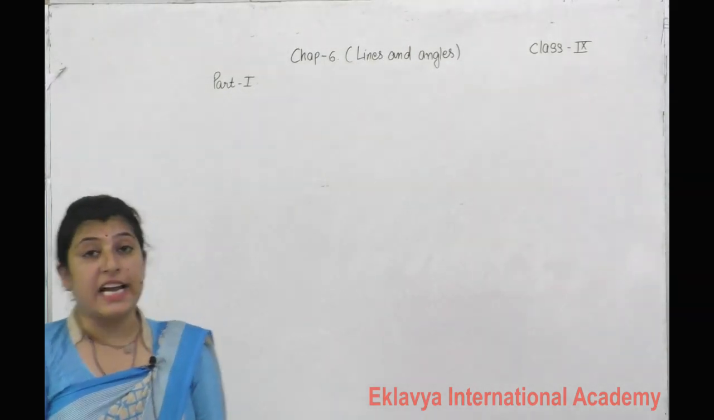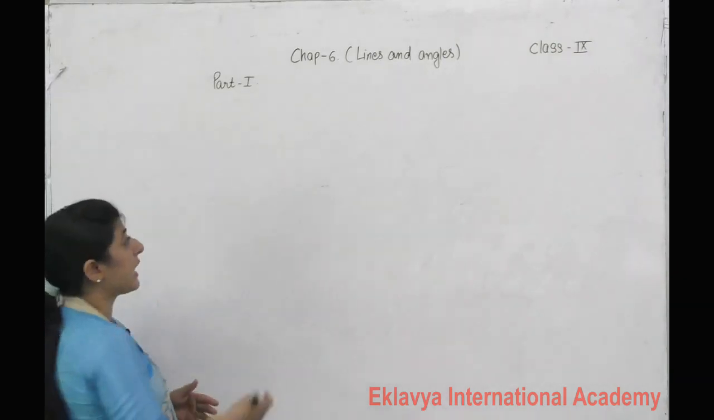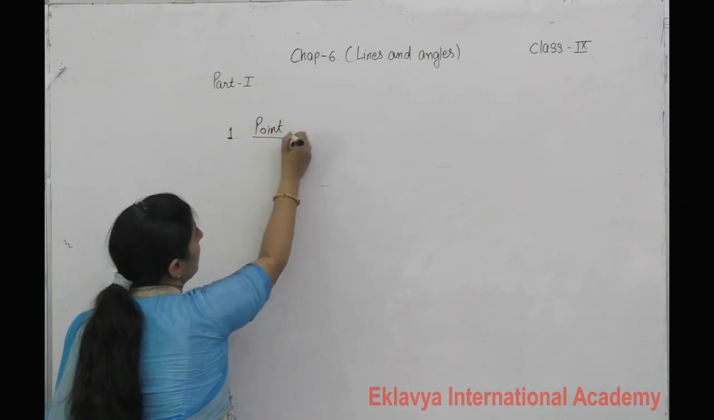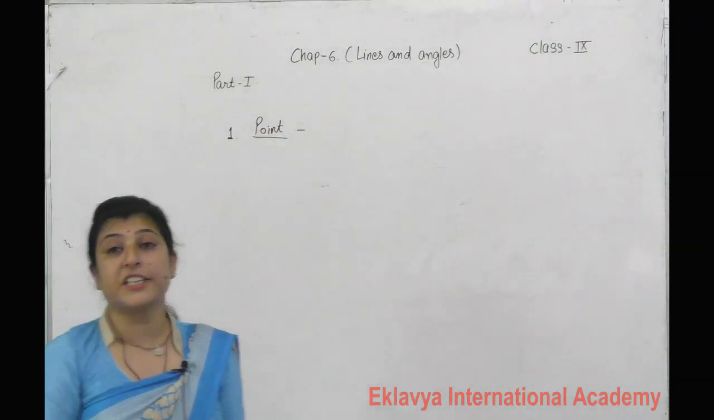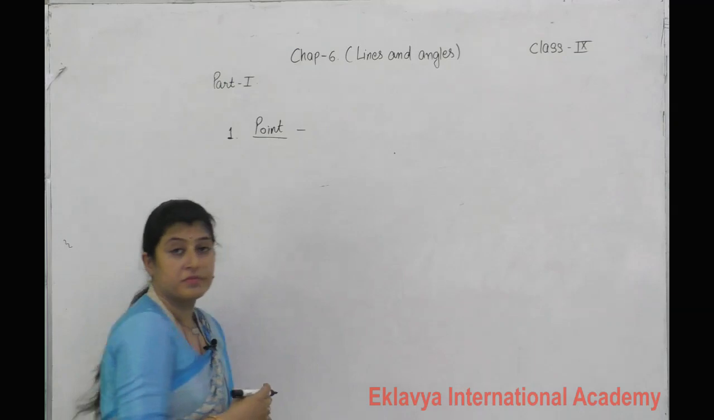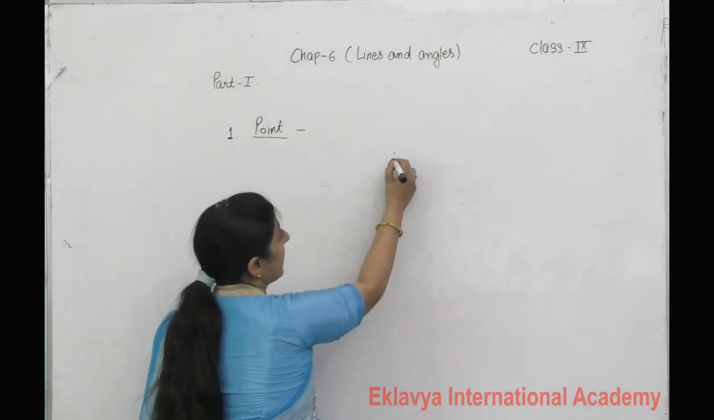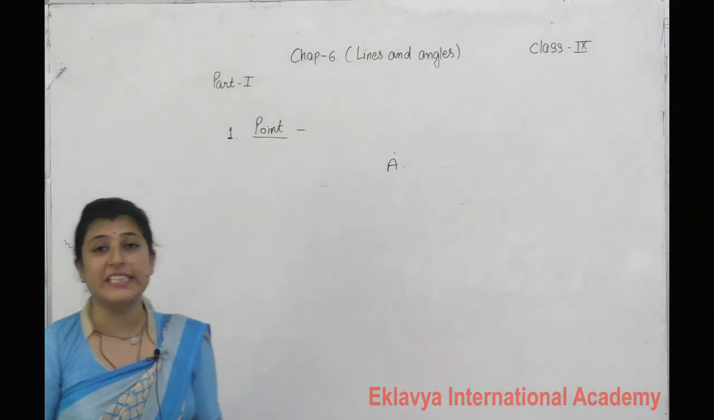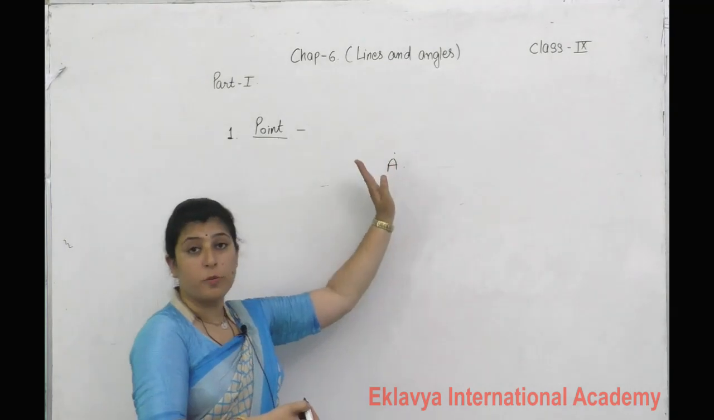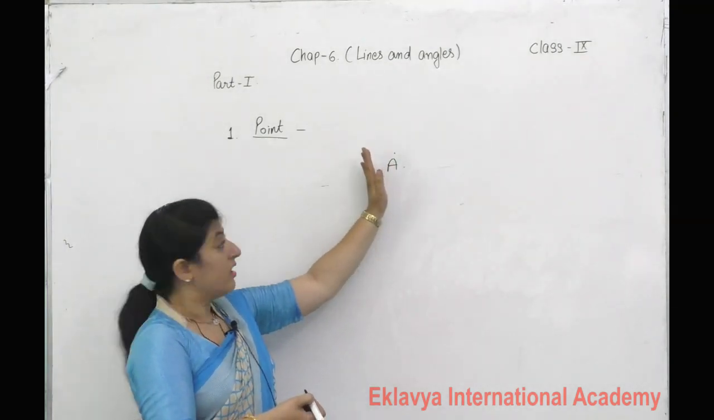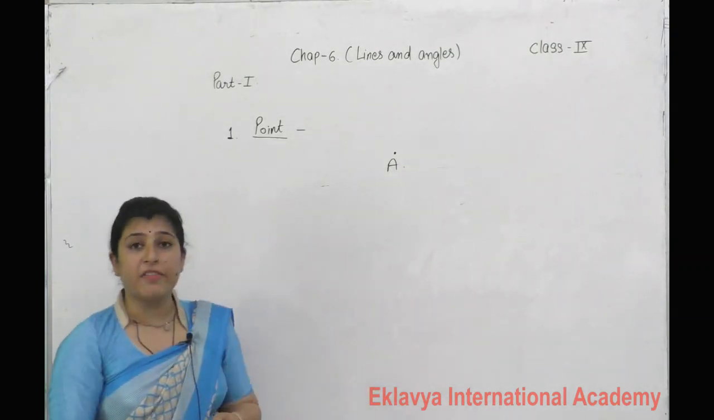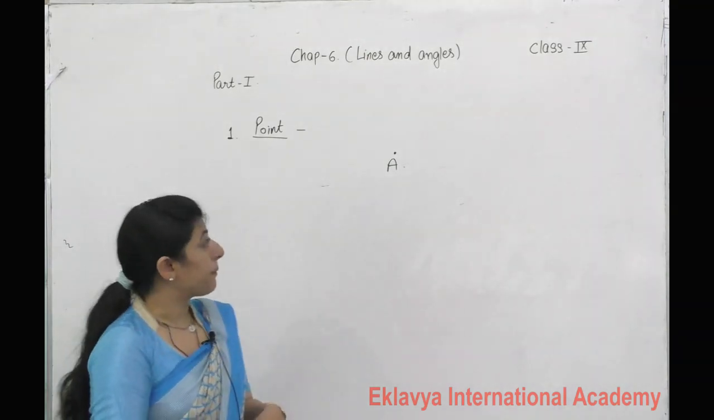In lines and angles, firstly we describe the point. What is a point? You already studied this in your 8th class also. A point is an exact location. It is denoted by capital letters. You can denote it by A, B, C, D, E, F, etc. And it has no breadth, no length. So it is only an exact location, or we can say it is defined by a fine dot.